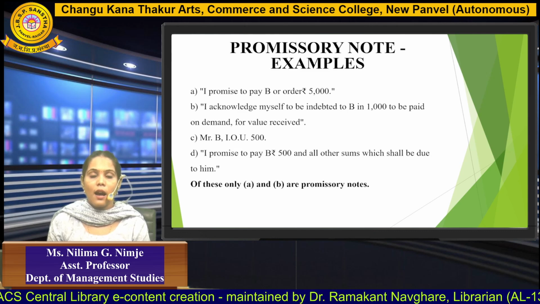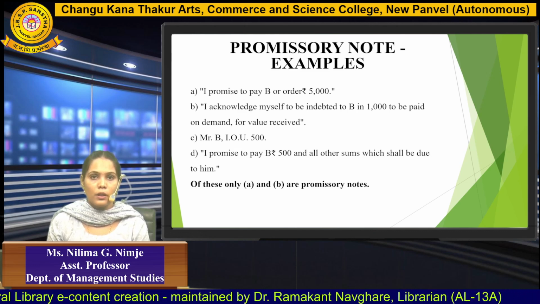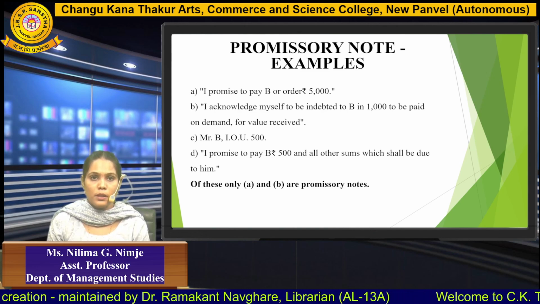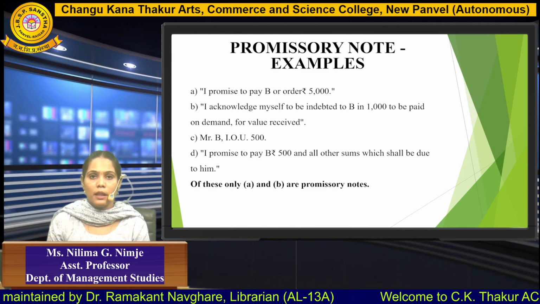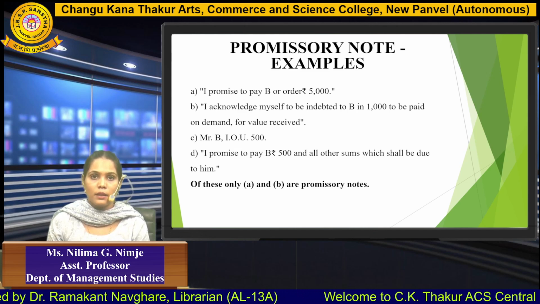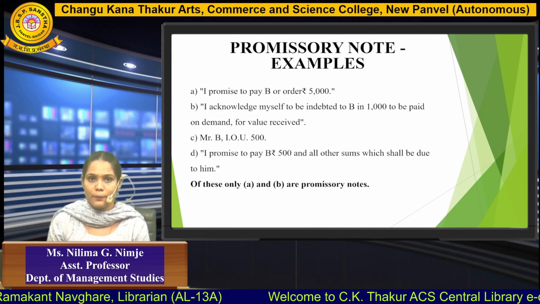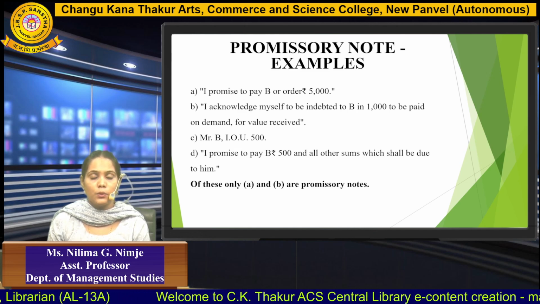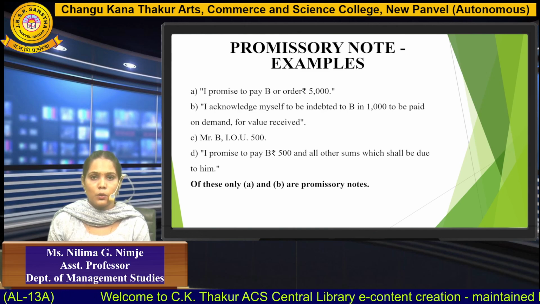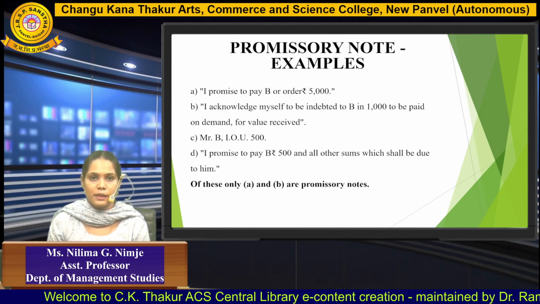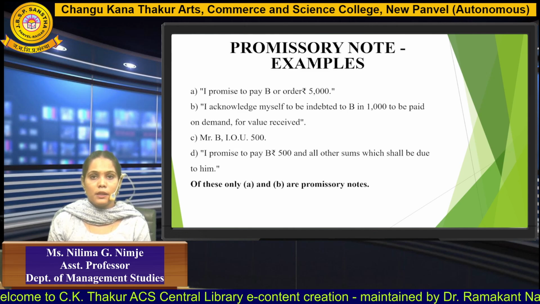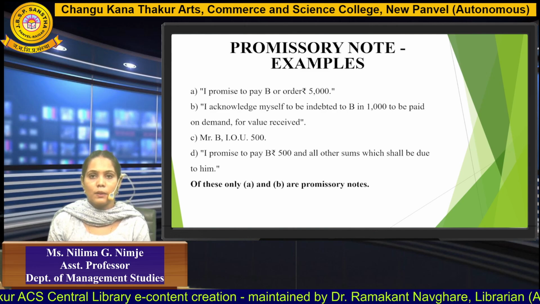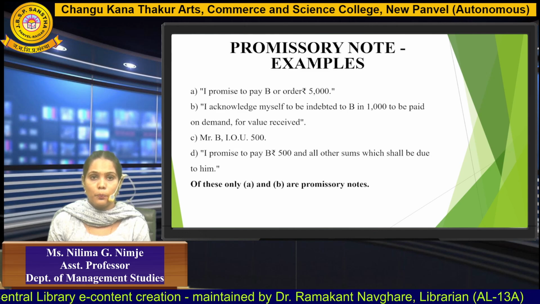First is: I promise to pay B or order rupees 5,000. Here, as you can see, there is a word, promise. Also, the person's name is certain, as well as the amount that needs to be paid. It has also been written over there. The second example is: I acknowledge myself to be indebted to B in 1,000 rupees to be paid on demand for value received. Here also the person is certain, the amount is certain, and there is a willingness to pay.